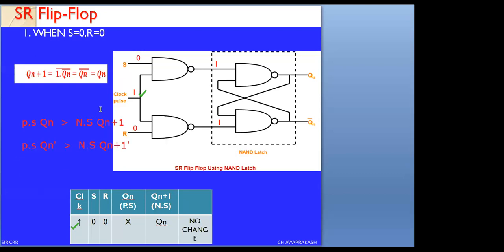I will share these slides with you, along with everything we discuss. Please check SR latch using NAND gate and SR latch using NOR gate. If you have any doubt, please ask me. Okay, this concludes this class.